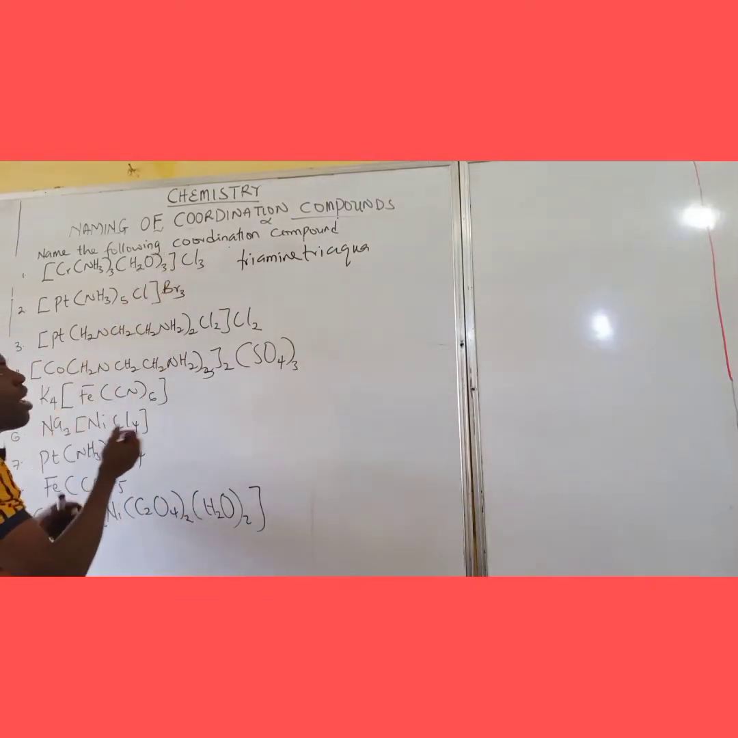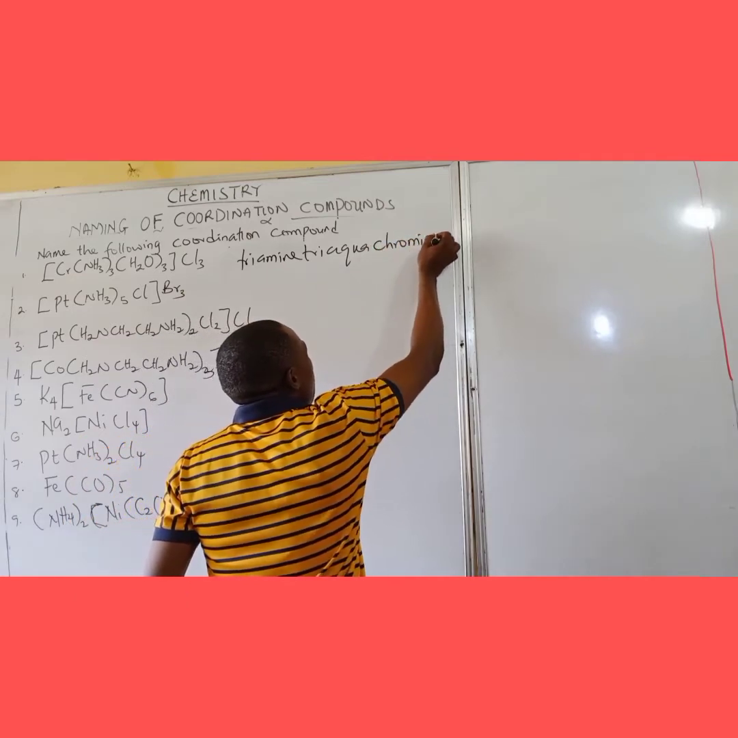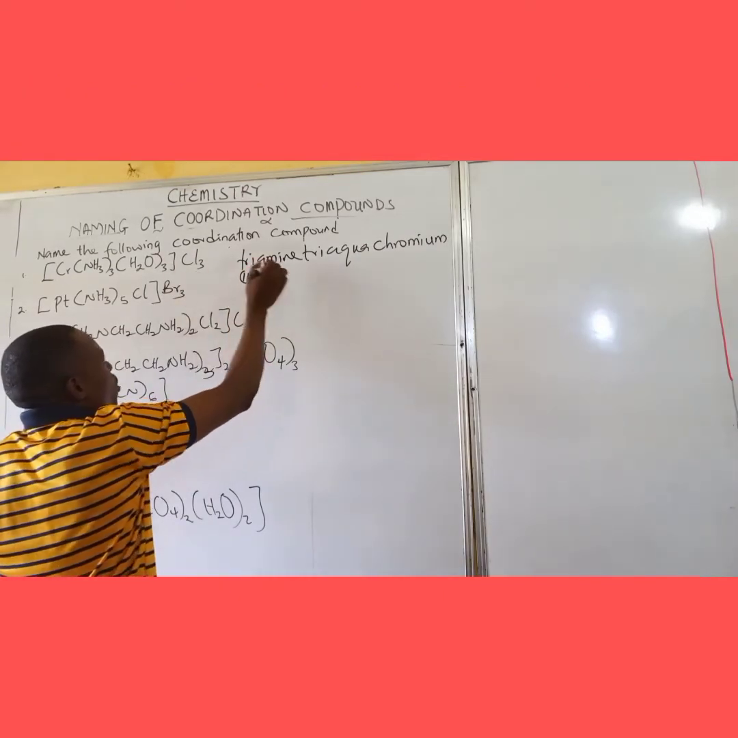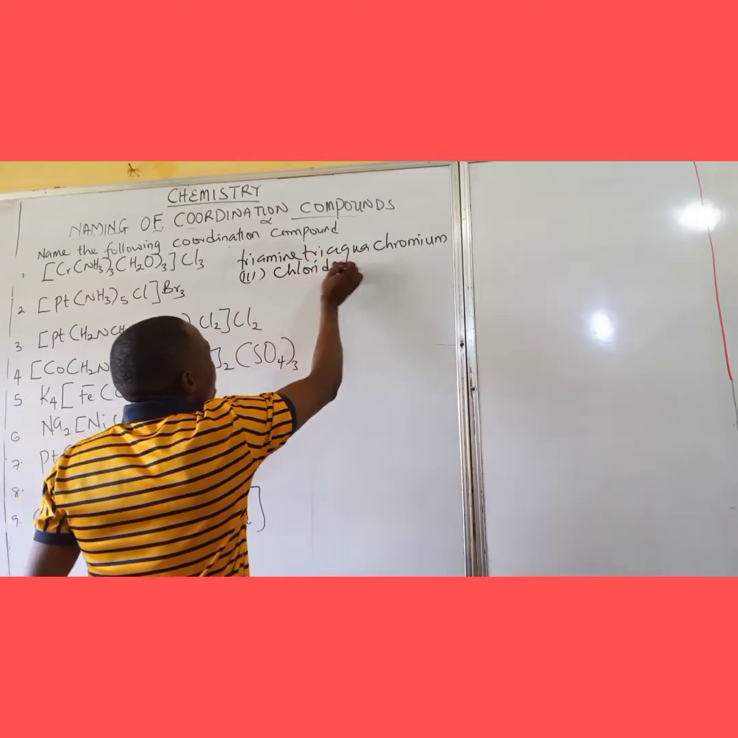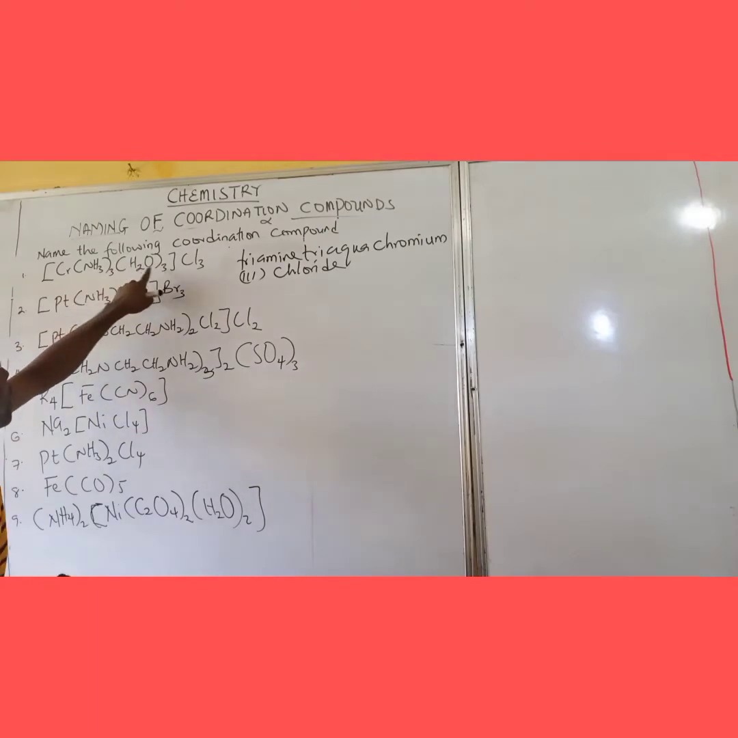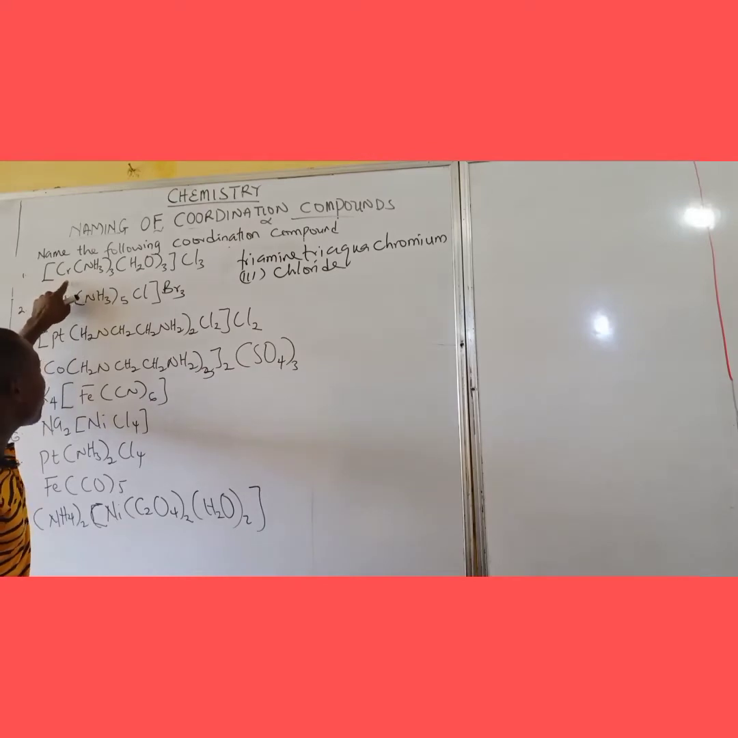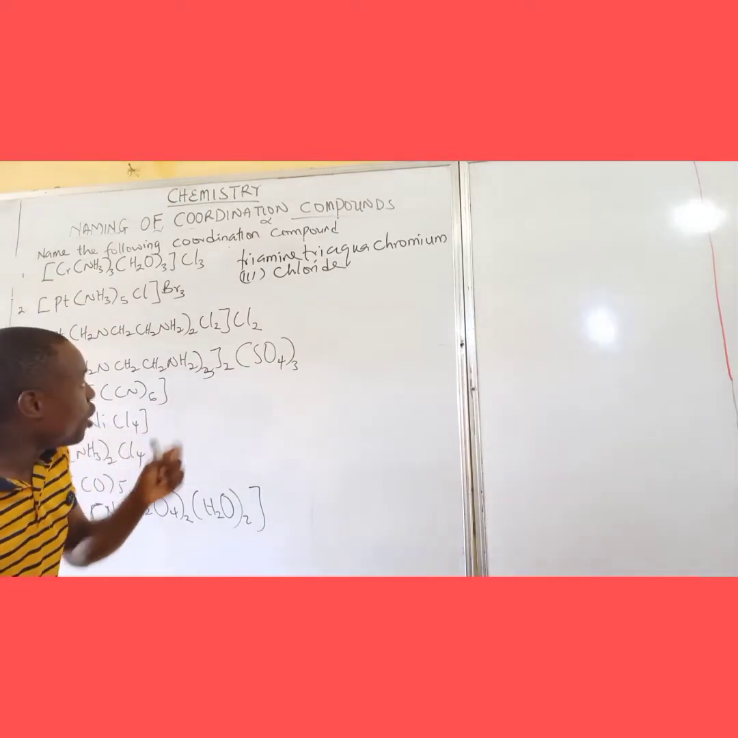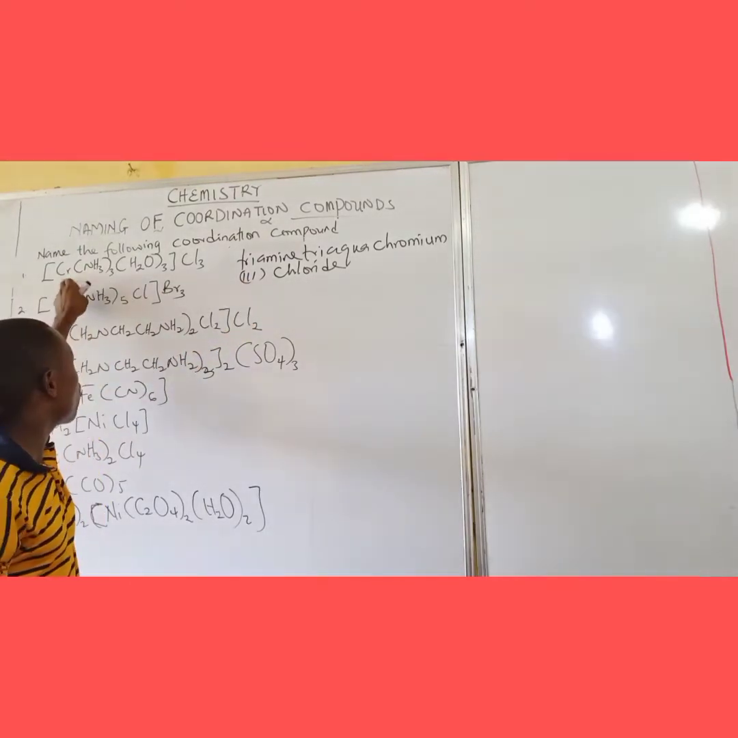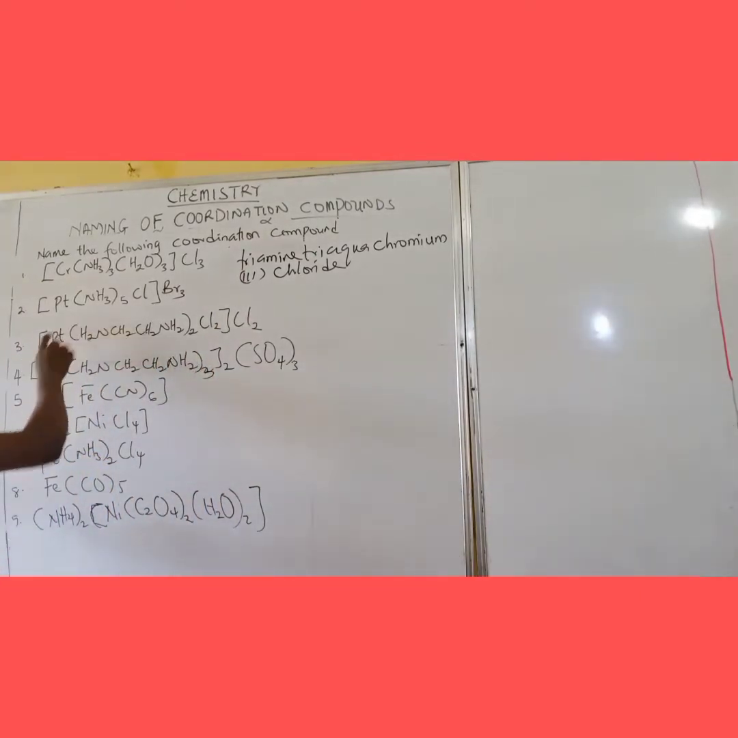So here becomes triamine, triaqua, chromium, because it's a positive ion. So chromium 3, then the chloride. I hope it is very, very clear. Start with that: triaqua, triamine, chromium 3, because the central metal here is a cation. Then we put the Roman figure, which is the state of this chromium, in parentheses.